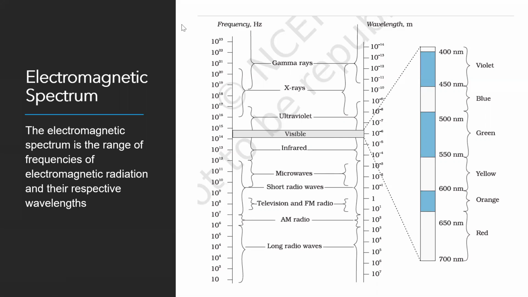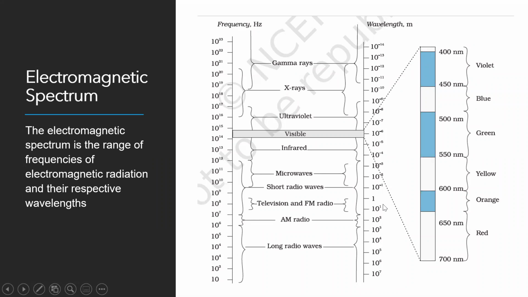Here you can see the frequency line. It starts from 10 here, the least value, and it increases: 10 raised to 2, 10 raised to 4, like that, and goes up to 10 raised to 23. So here, frequency increases as we go up. And see the wavelength. As we go up, what happens to the wavelength?